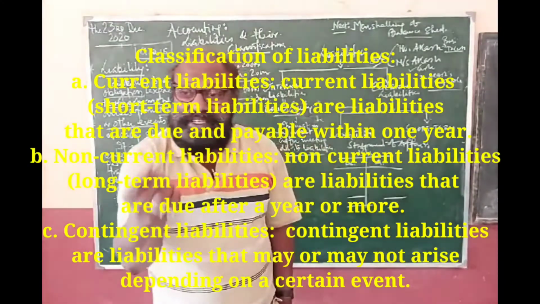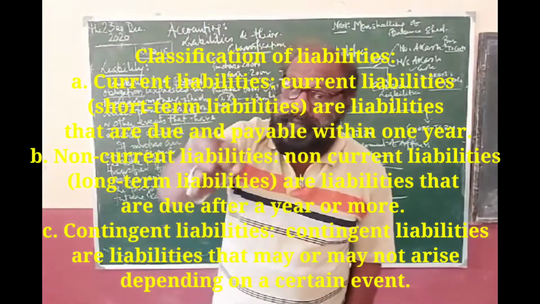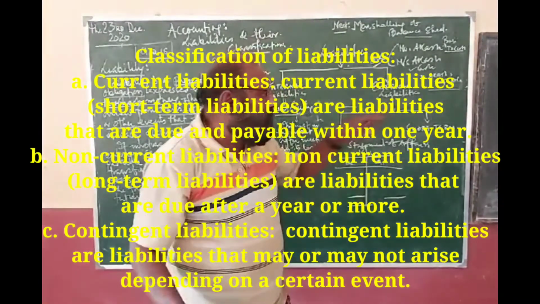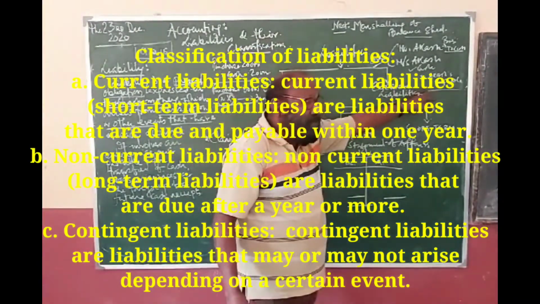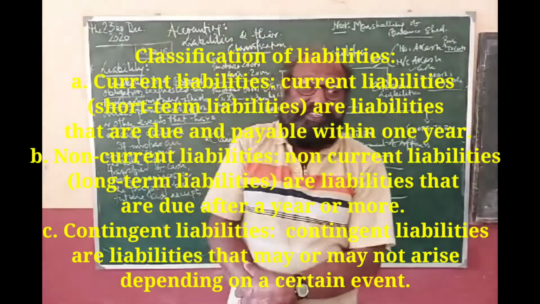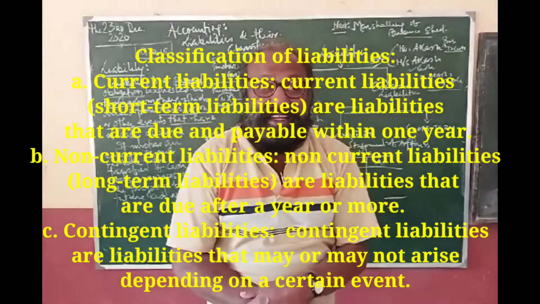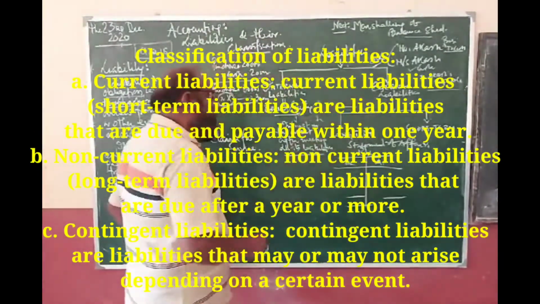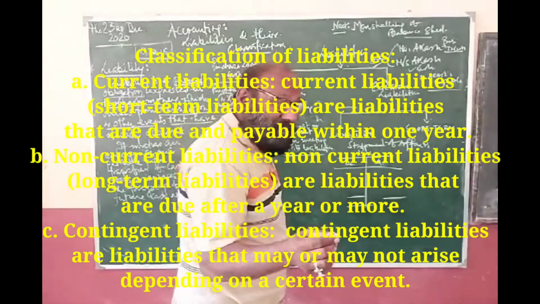This amount will be utilized in the business, and the business is responsible to repay that amount. To whom? To Mr. Akash. So it is the liability of the organization. So the foremost liability of an organization is capital. And capital is given by whom? It is given by the owner. So capital is regarded as the owner's liability.